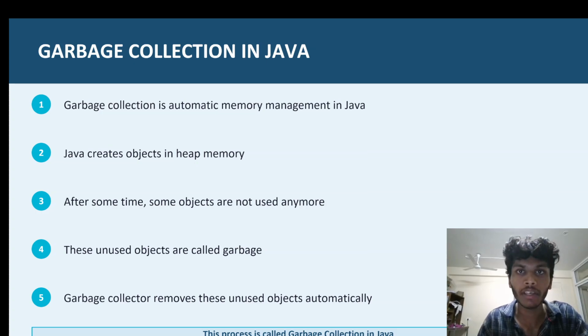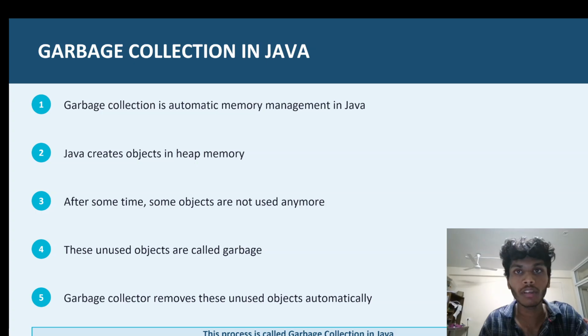Whenever we create objects, they are stored in heap memory. After some time, some of these objects are not used anymore. These unused objects are called garbage objects, and Java will automatically remove them. This process is called garbage collection. So overall, we don't need to manually clean memory. Java will do it for us. That's why garbage collection is also known as the cleaning process.